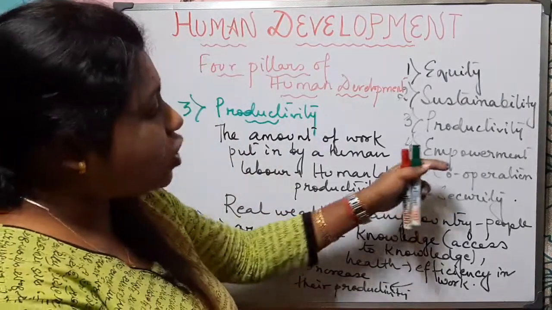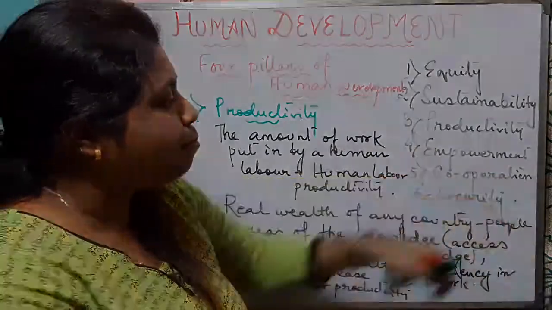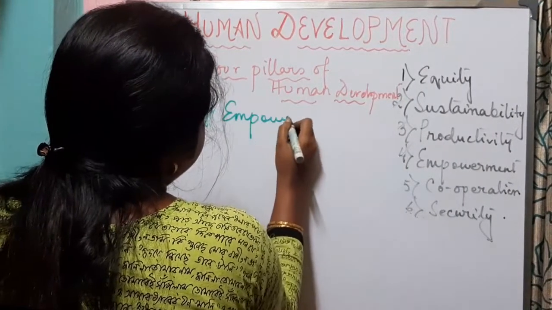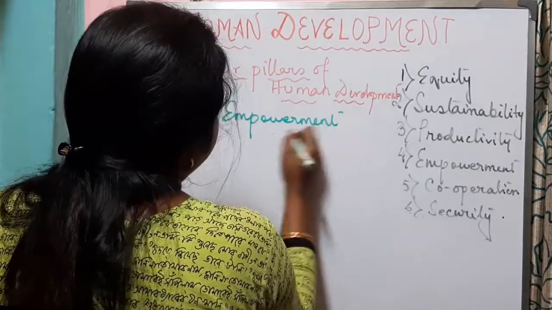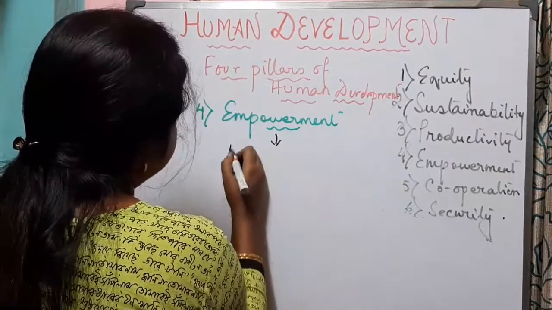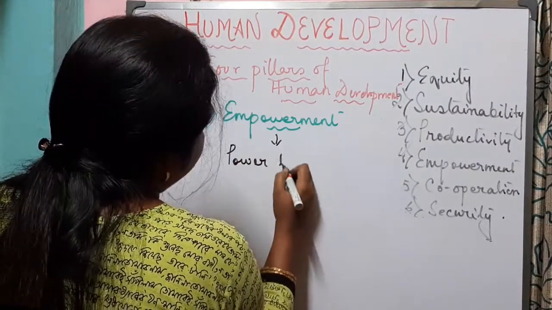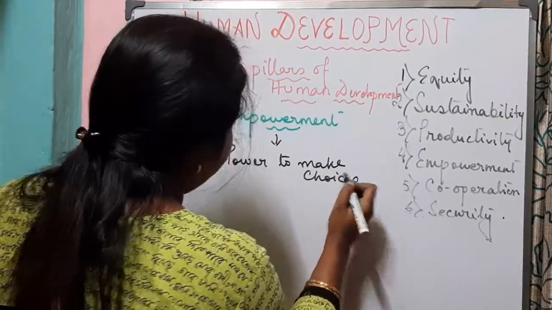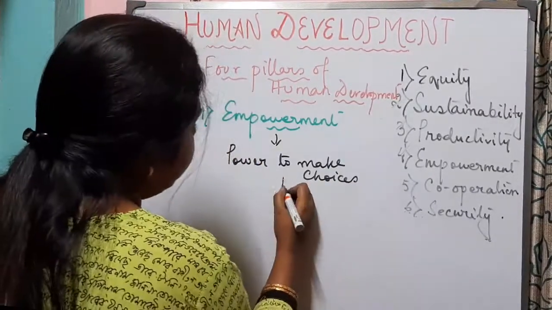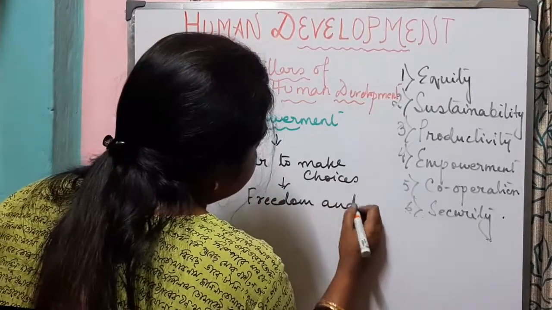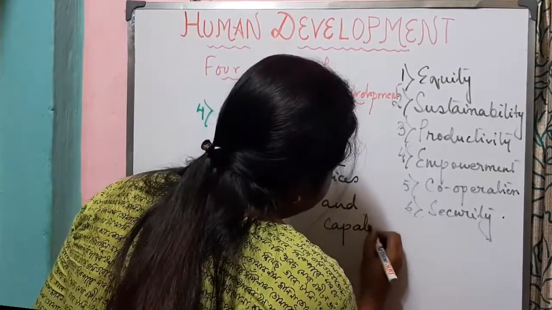Now let us move ahead with the last pillar, that is empowerment. The fourth pillar of human development is empowerment. Now what do you mean by empowerment? Empowerment means the power to make choices. And always remember that the power to make choices comes with freedom and capabilities.